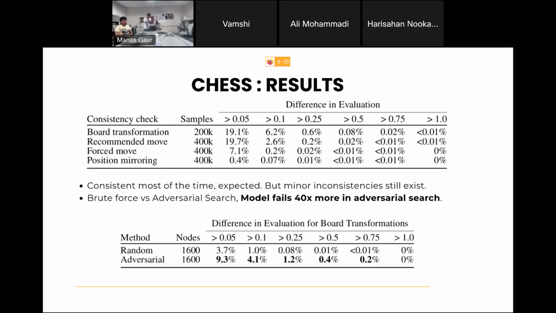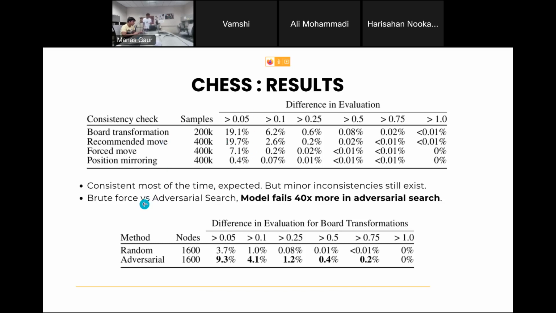So the results they found were like, this is the difference in evaluation. What I mean by this is the probability change. So if the probability change of 0.75 is 0.02%, it's very, very less. But there are minor inconsistencies. And if you go till 0.05, the probability is changing for a decent amount of part. This experiment was just to prove that even in a very rule-based game like chess, there can be inconsistencies. Models don't follow human interpretable rules. They have their own rules which we can't interpret.